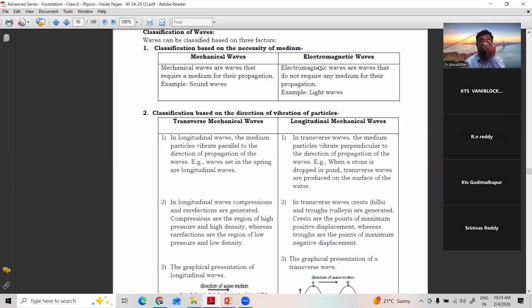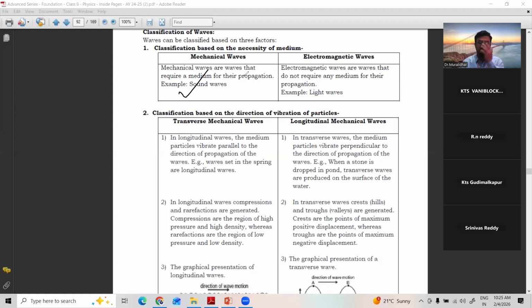So before that, once again we'll recall. Mechanical waves, the name itself indicates, are waves produced by application of force. Mechanical waves are waves that require a medium for their propagation. Example, sound waves. So these mechanical waves require a medium. It's not Telugu medium, Hindi medium, Urdu medium. Medium means matter. It may be solid matter, liquid matter, or gas matter. These mechanical waves cannot travel through vacuum because vacuum does not have any matter.